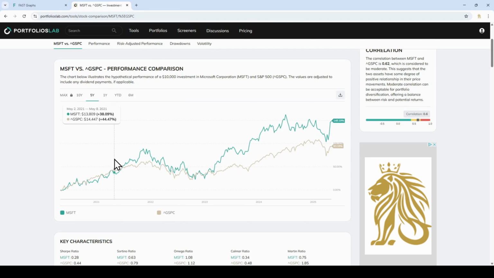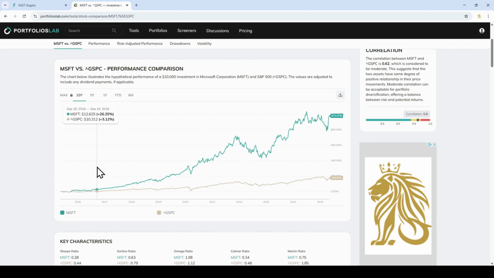We can see on the 5-year chart that Microsoft is almost always above the S&P 500. On the 10-year chart, it looks even more crazy. So we can see that Microsoft has been outperforming the S&P 500 by a very large amount.